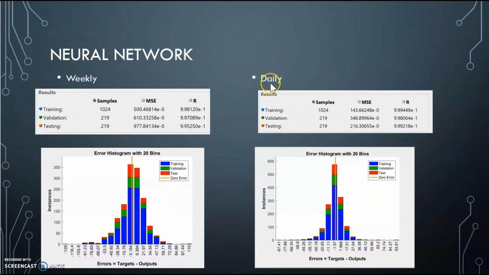Now coming to the daily data, we actually used those features in our data. We used the lags of 1, 2, and 3 days back in addition to the volume of stocks, because it actually helped in the daily data. As you can see, slightly better R-squared values showing good correlation, and slightly lower mean squared errors. Once again, the error histogram is showing a normal distribution.